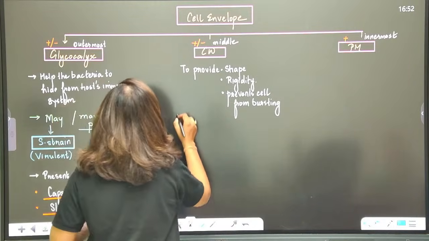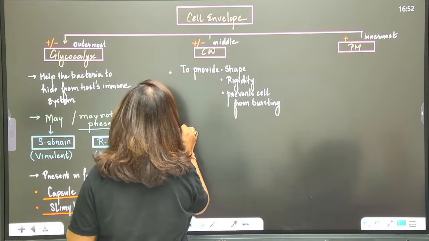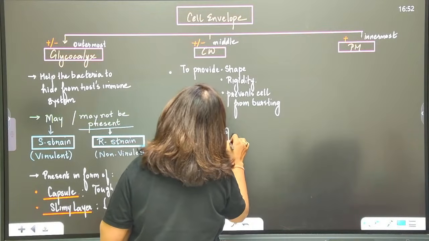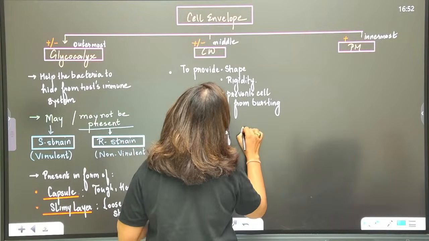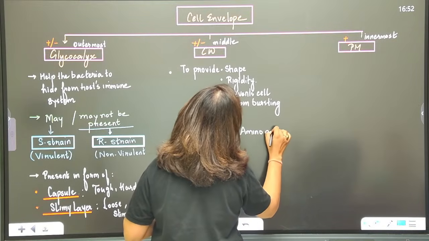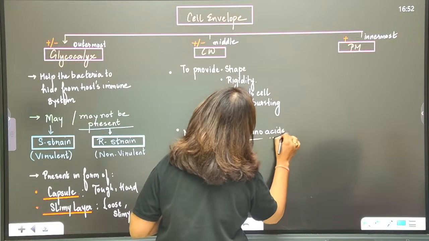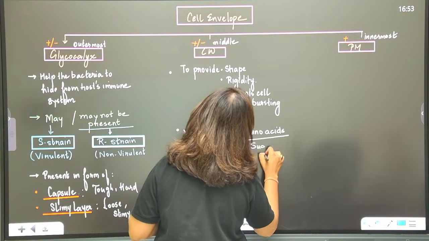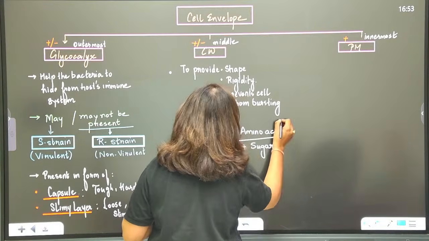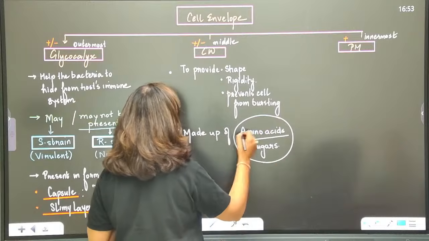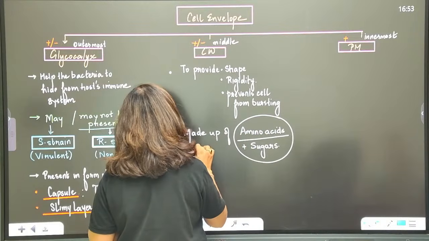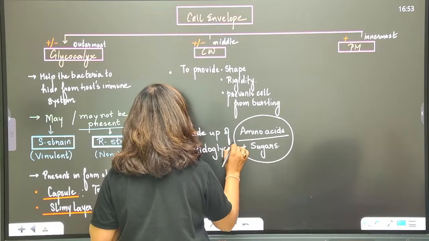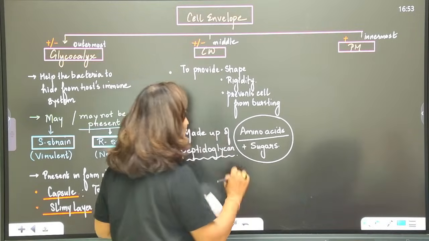Listen. It is made up of mainly amino acids plus sugar. We call this peptidoglycan.